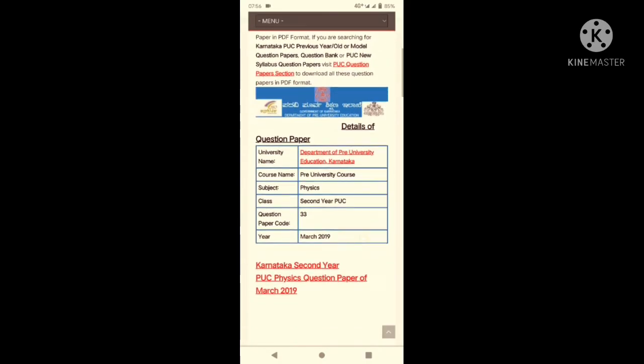So in this portal you can see the details of the question paper as I am showing you. Now I am scrolling the question paper. The question paper is available both in Kannada and English versions. So this is the Kannada version. This is the English version.